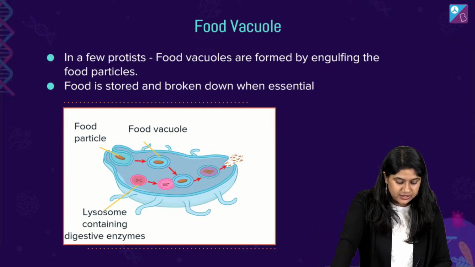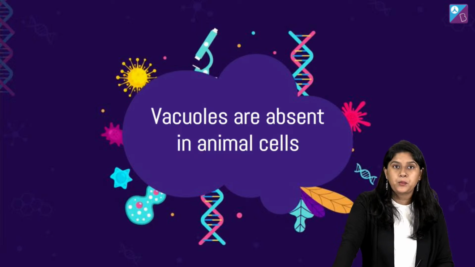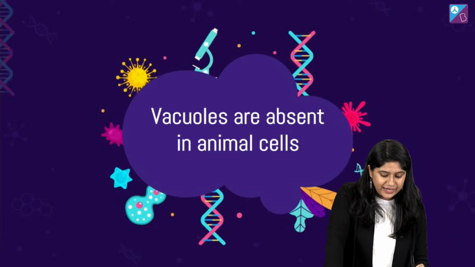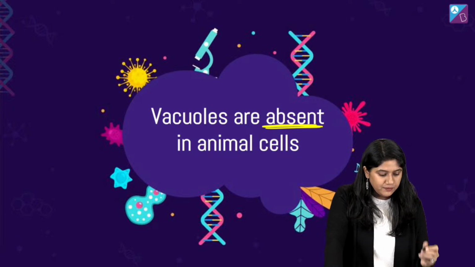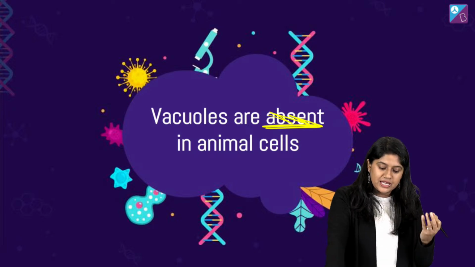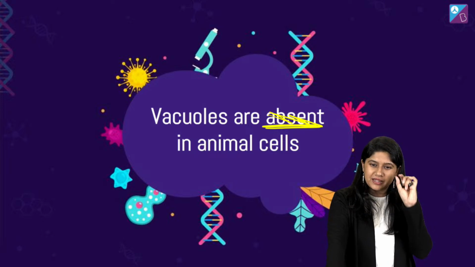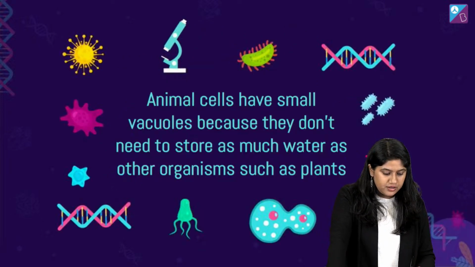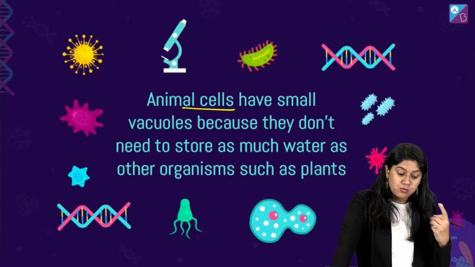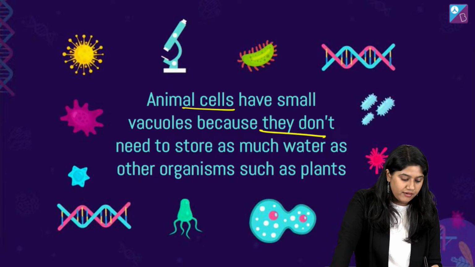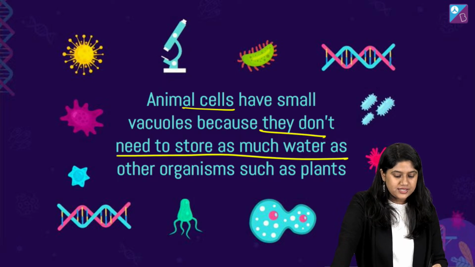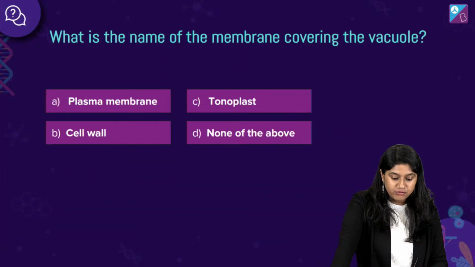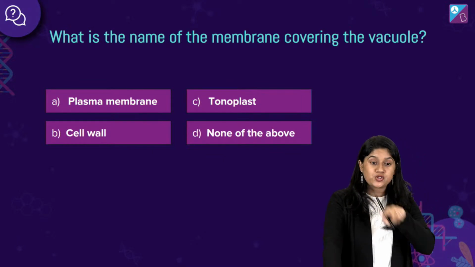Okay, crystal clear. So with this, everyone, we know that vacuoles are done. We cannot say that they're absent in animal cells, but they are very tiny in structure. Animal cells have small vacuoles because they don't need to store as much water as other organisms such as plants do. With this, we are kind of done, but I have a few more questions for you, so stay with me.